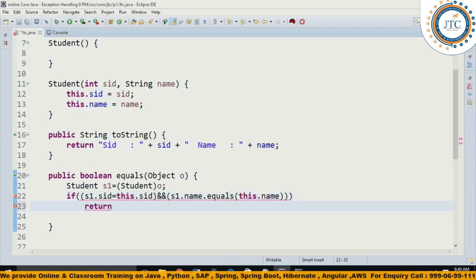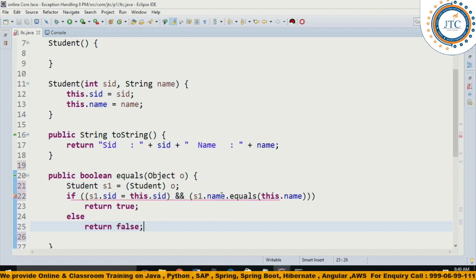So it returns true if it matches, else it is going to return false. This is one very, very important thing.